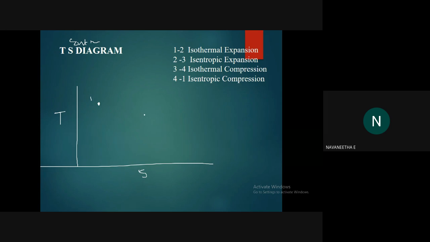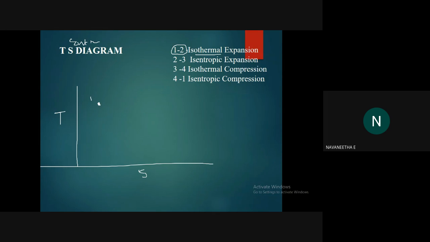Then what about the second point? What changes will happen to the temperature at the second state of the system? Does the temperature increase or decrease when it reaches the second point? It is T1.